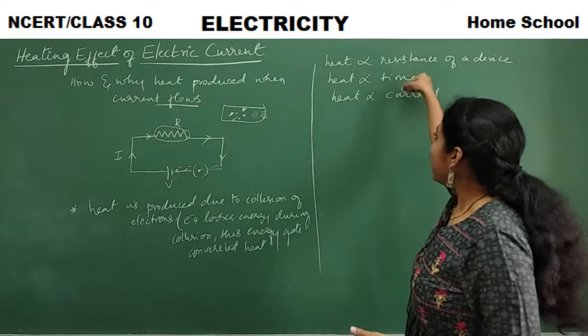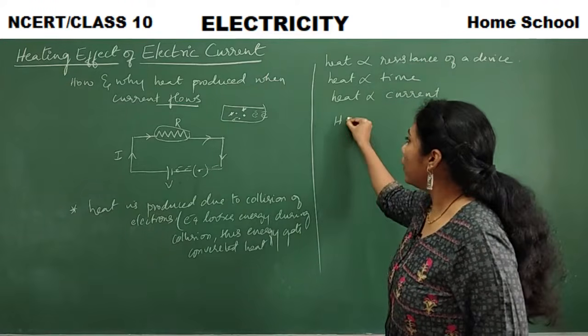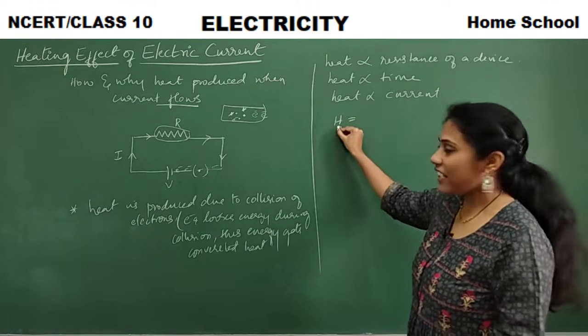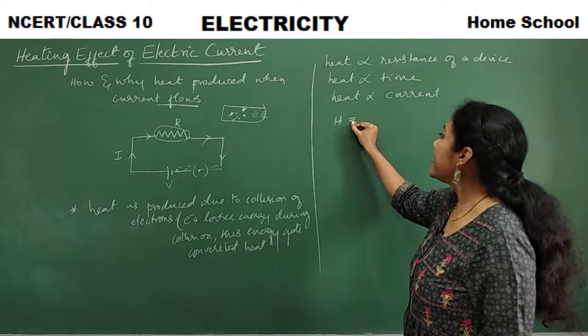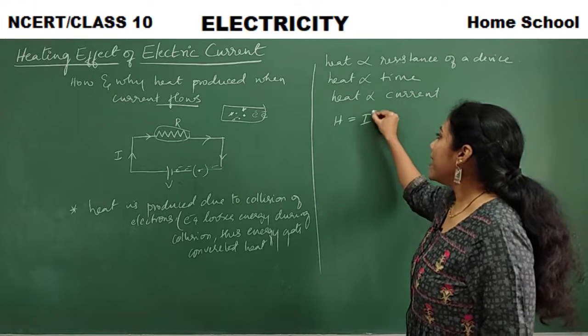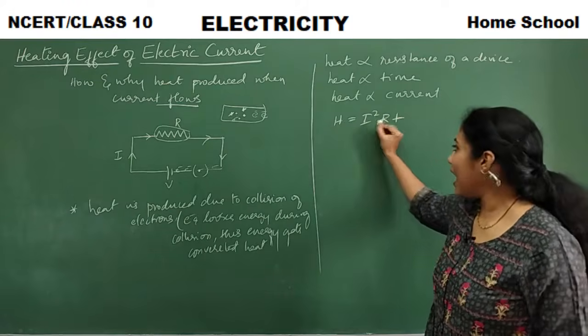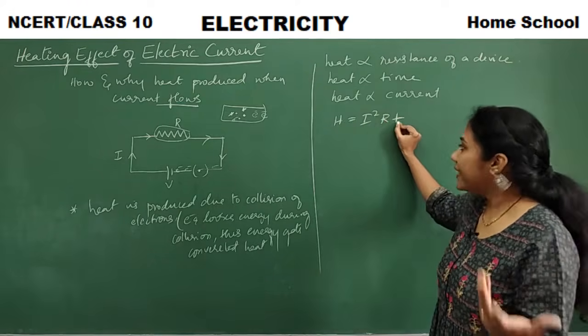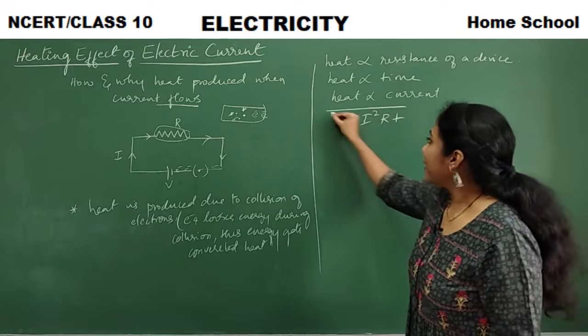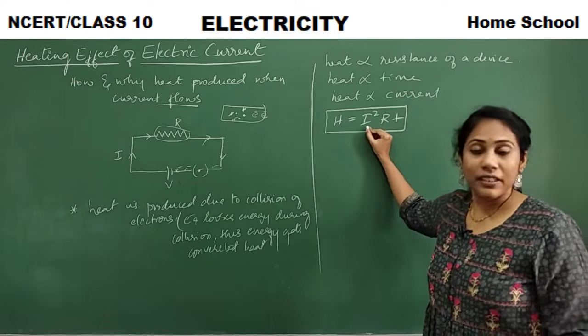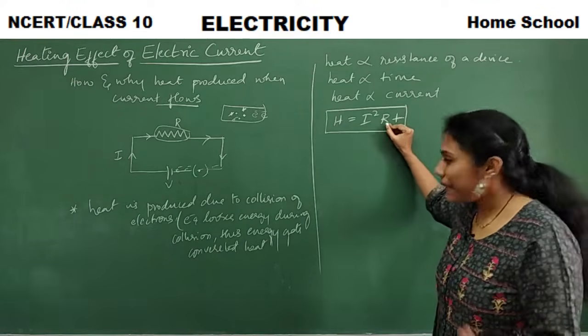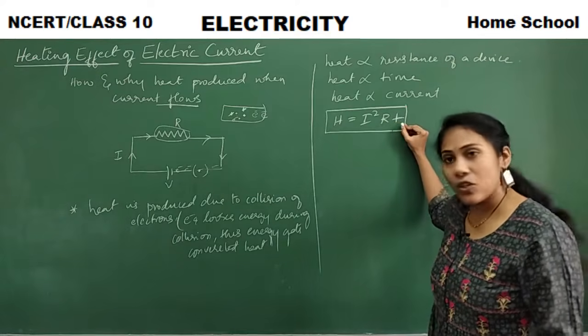Clear? So definitely I can write heat is directly proportional to current. Okay, and now if I join all of them, I can say H, in the sense heat, is equal to I square R into T. I in the sense current, R in the sense resistance, T is time. Heat always depends on current, resistance and time.